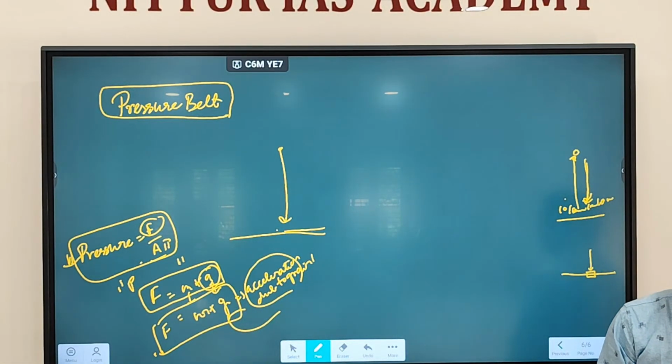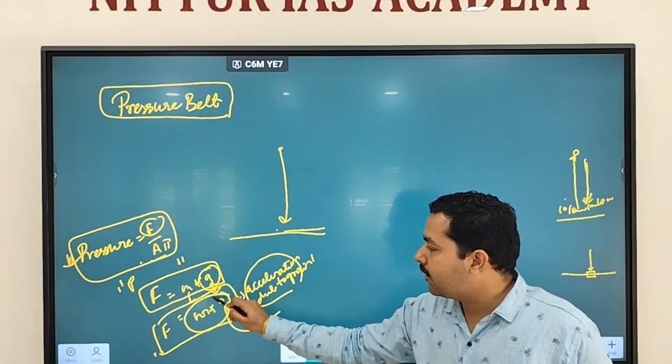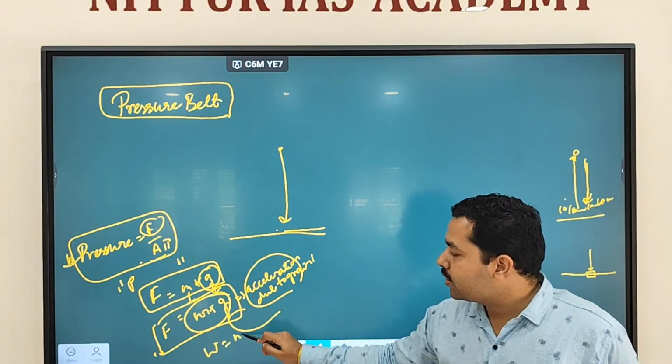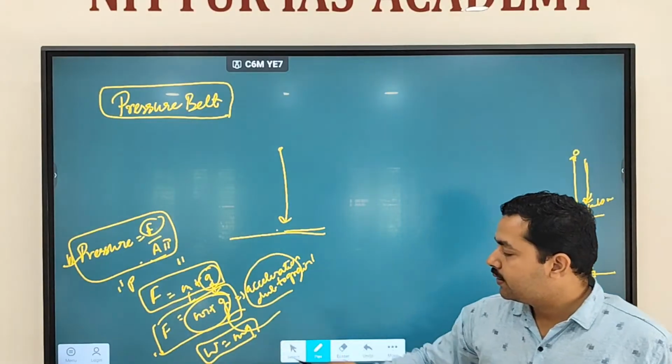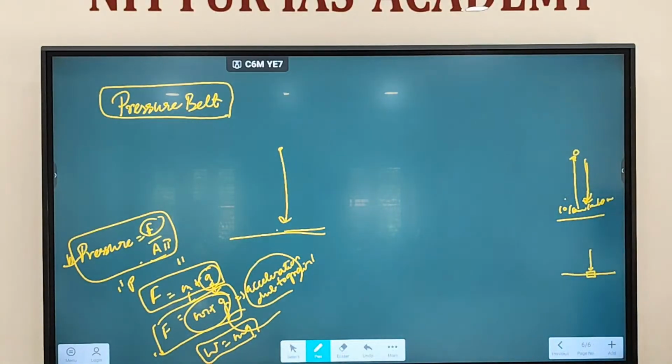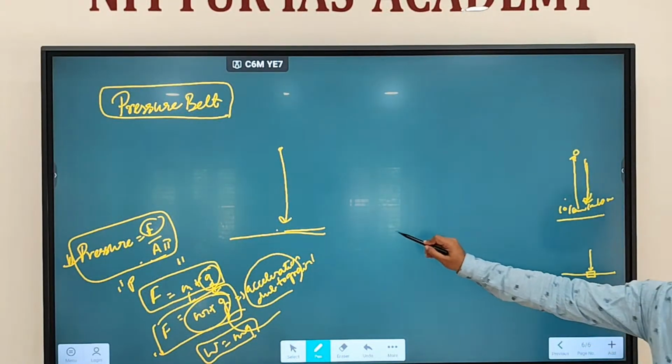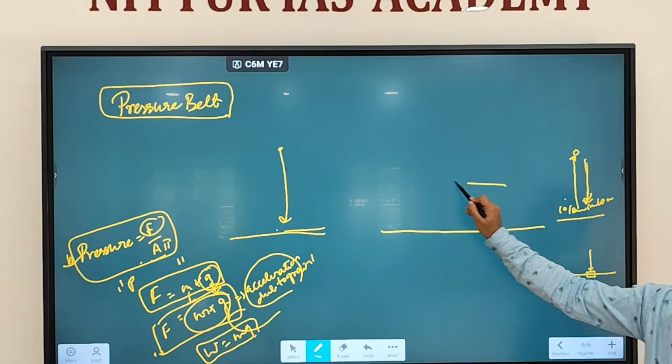So force is nothing but mass into gravity also, and this we also refer to as weight. Mass into gravity is also referred to as the weight of the object or weight of the person. Any doubt regarding this one? So let's say this is an air.